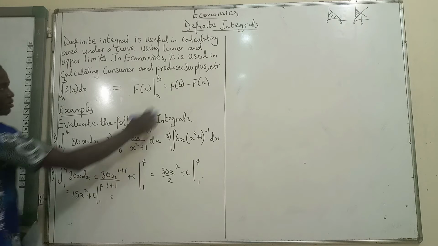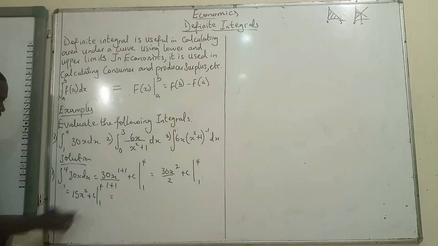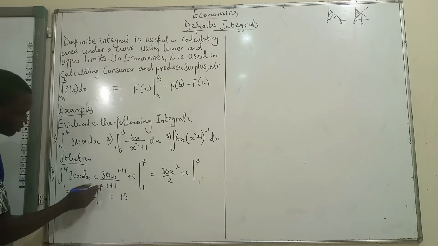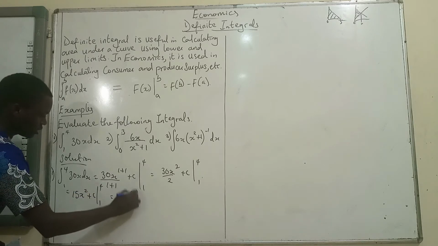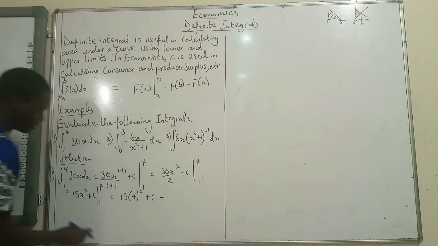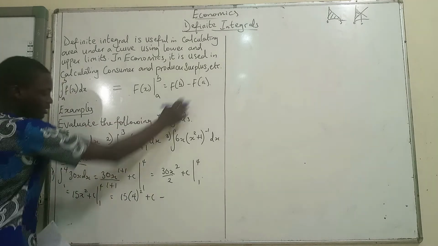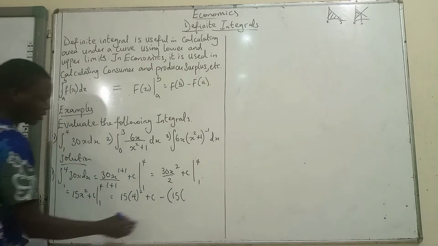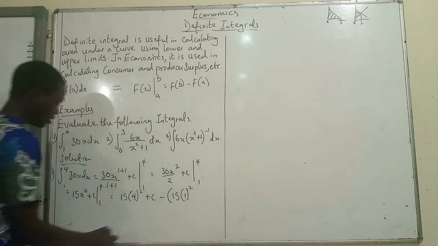Now what we call f of b is simply this. So f of b is 15x, replacing x with 4: 15 into bracket 4 squared plus c. Then minus f of a, which is 15 into bracket, what is a? 1 squared, then plus c.